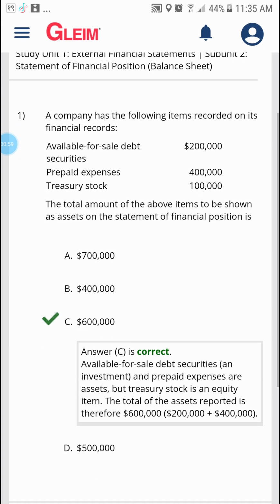But why is treasury stock not an asset? Because treasury stock is part of the equity. When we buy treasury stock, it means you have extra securities and you are rebuying them. You have the securities, but you are not going to sell them to others.